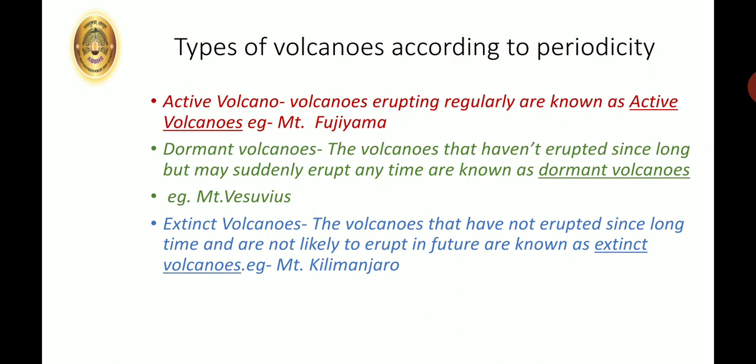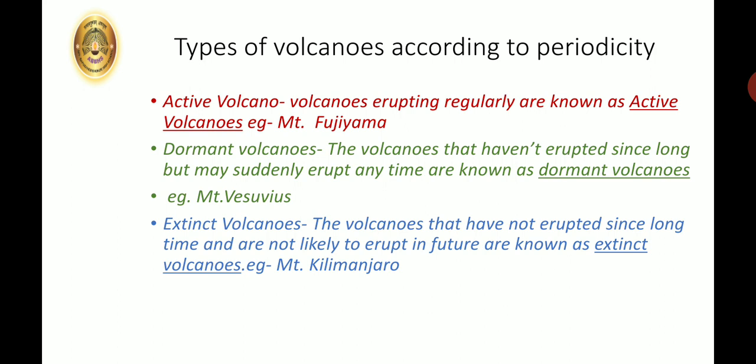The types of volcanoes according to the periodicity. Periodicity means the period of eruption. The first one is active volcano. This is a volcano that erupts regularly, and so it is called an active volcano. For example, Mount Fujiyama.